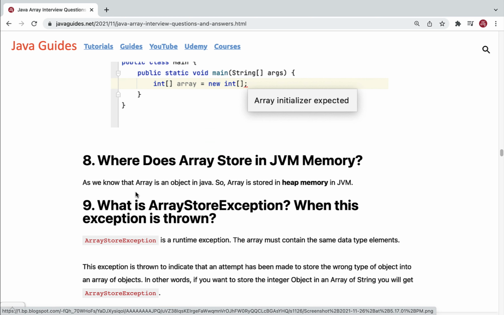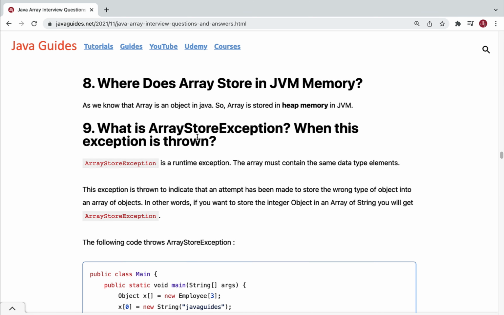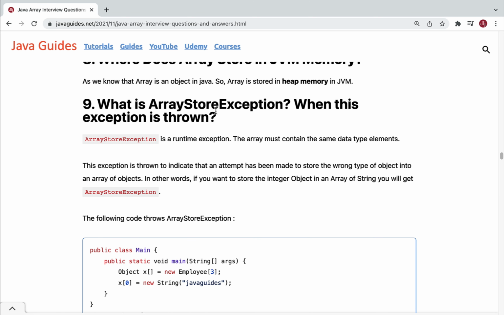Alright, next question is, where does array store in JVM memory? Well, as we know that array is an object in Java, right? So all the objects in Java are stored in a heap memory. That's the reason array is also an object, so array should be stored in a heap memory in the JVM. Well, the next question is, what is array store exception, when is this exception thrown?